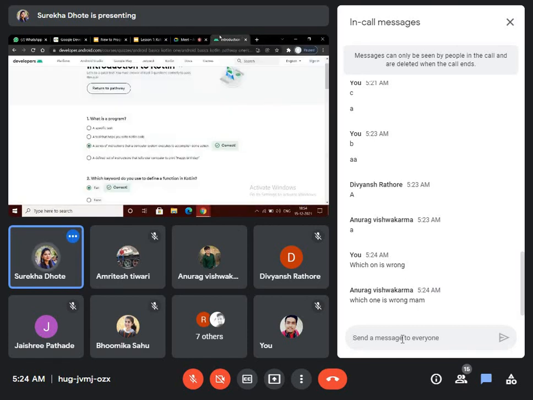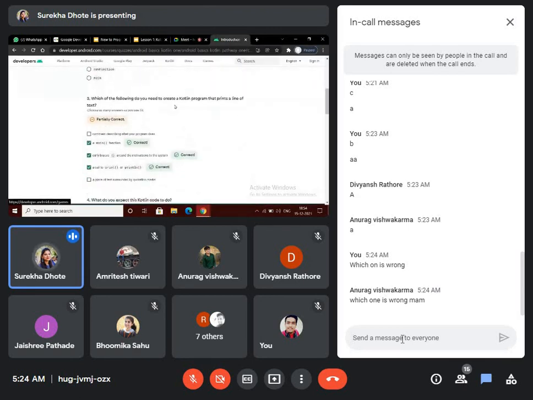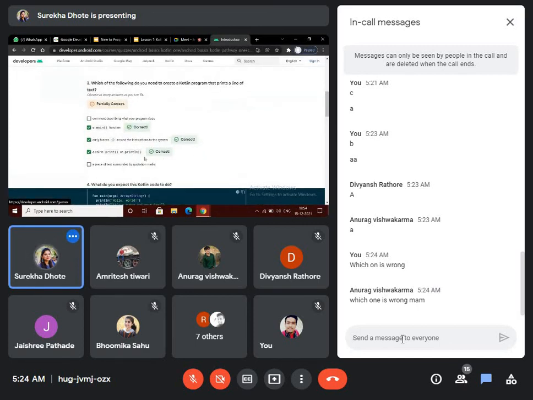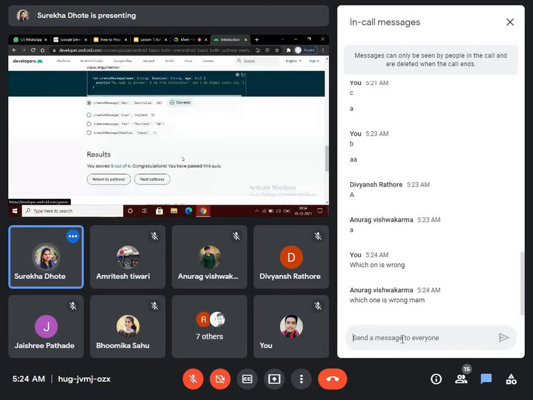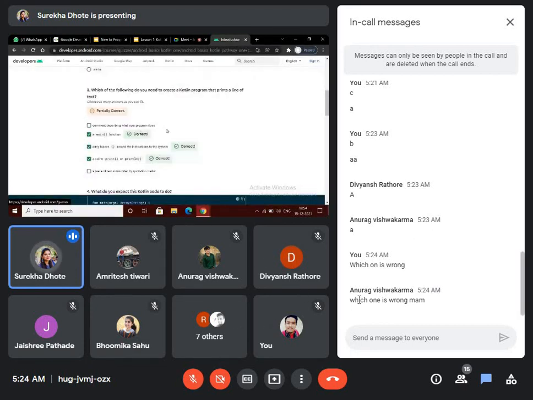And this is the first. Which one is wrong? So okay, I'm showing it. The wrong one is this. This is partially correct. Rest all are correct. Let me know in the chat section which more option I should select in this third question. Comment describing what your program does, a piece of text surrounded by quotation marks. Yes, definitely this one.